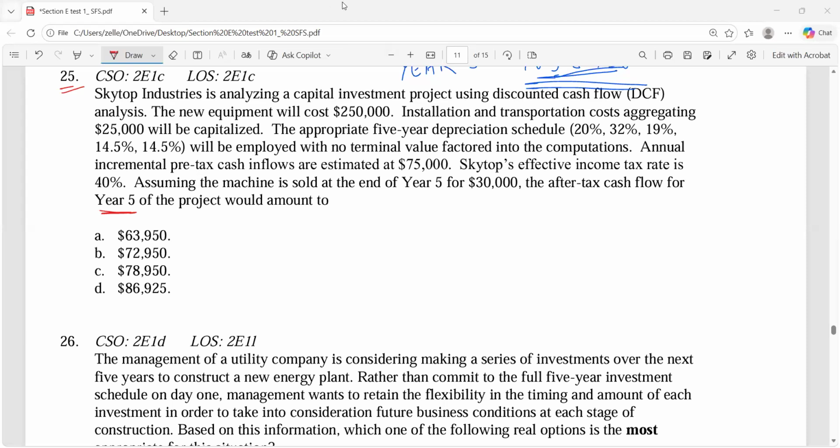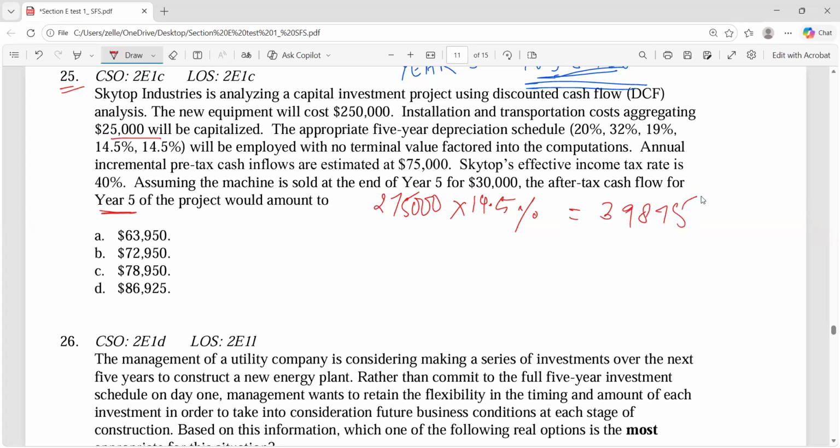It's 2 lakh 50,000 into 14.5. No, we should add the transportation cost of 2 lakhs also, no? Yes. So 2,75,000 into 14.5%. How much do you get? 39,875. So out of this 2,75,000 into 14.5%, you'll get 39,875.